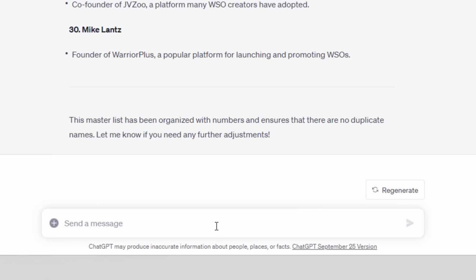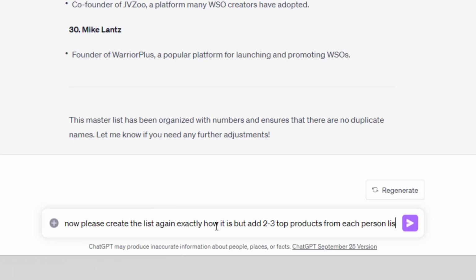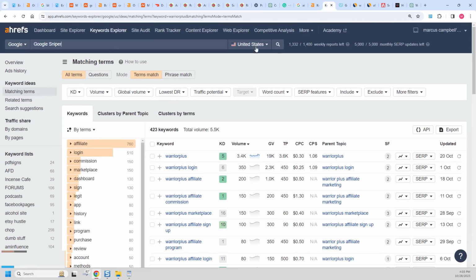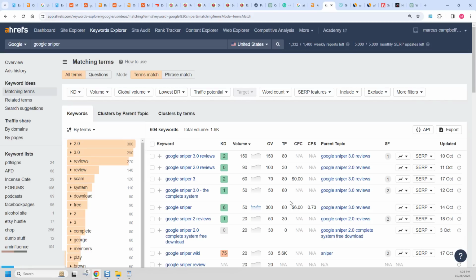So now we have this list. Now please create the list again, exactly how it is, but add 2 to 3 top products from each person listed. What this is going to do is give us the products that those people have listed that are popular. And the idea here is that this will also ping against keywords like Google Sniper, which does in fact still get some searches. So we can pick up some extra traffic by having that in the mix.